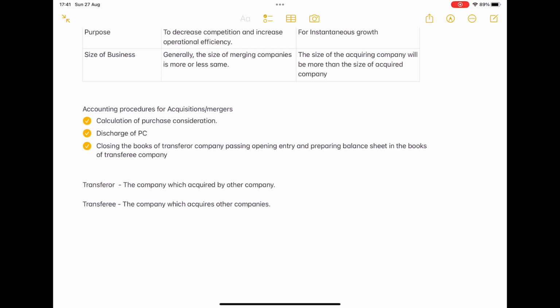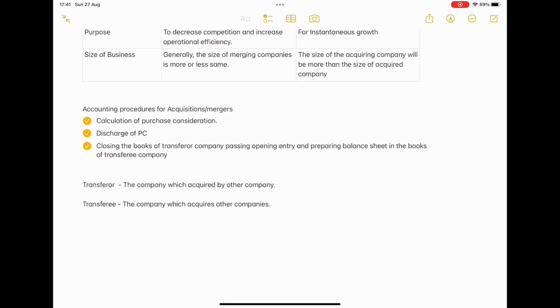So the last point: who is a transferor? The company which is acquired by another company is called a transferor. Transferee means the company which acquires another company is called a transferee.